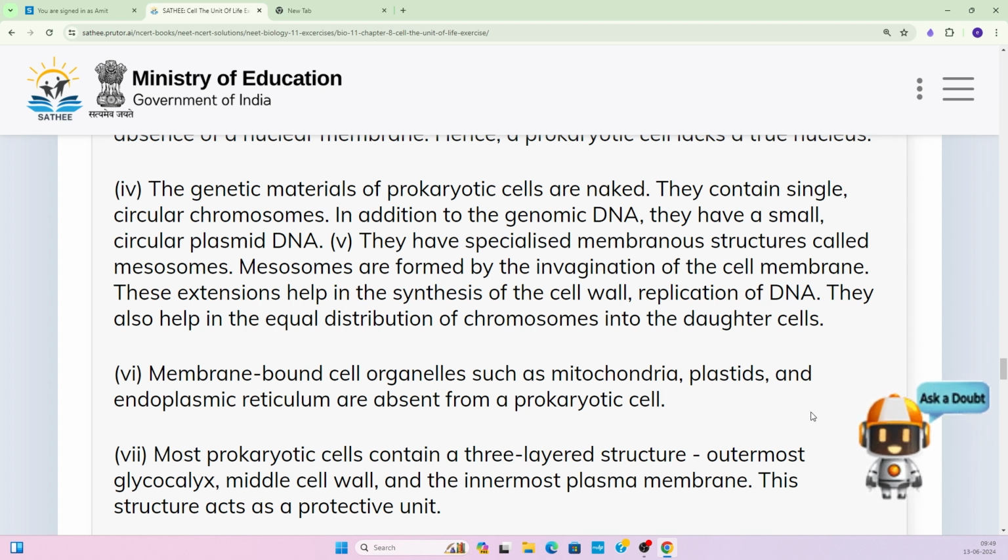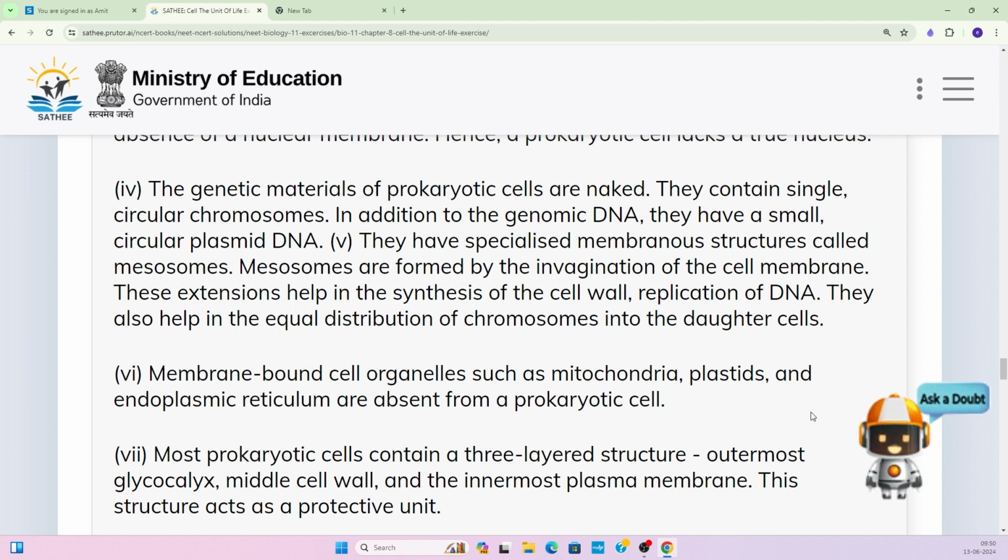When there is a replication of DNA, the DNA makes its own copy. The two circular DNA, at the time of cellular division, need equal distribution of chromosomes, and that is also taken care of with the help of mesosomes.